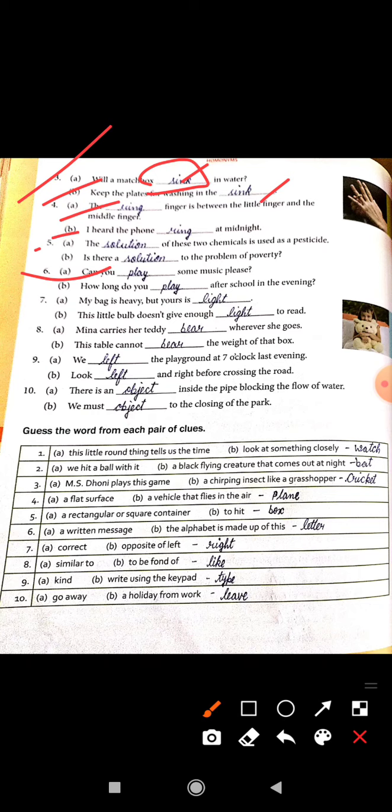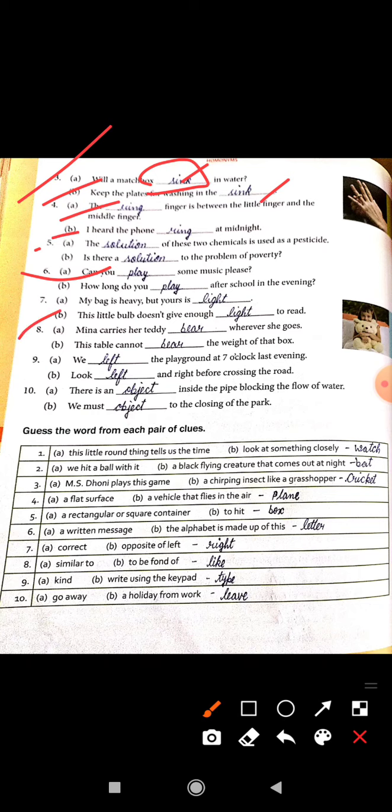It is a homonym. Homonyms means words that have the same spelling and same pronunciation but different meanings.